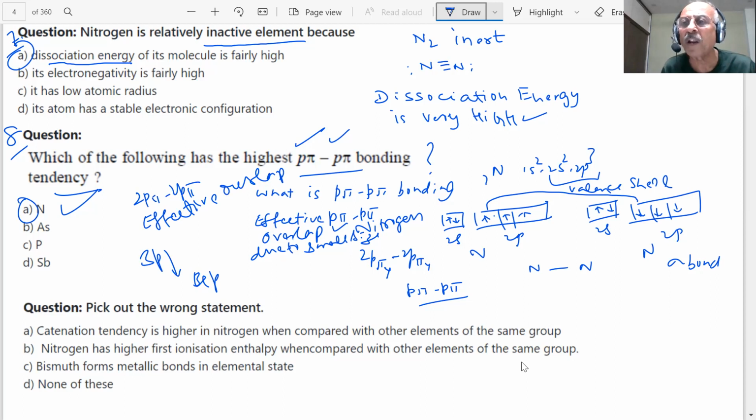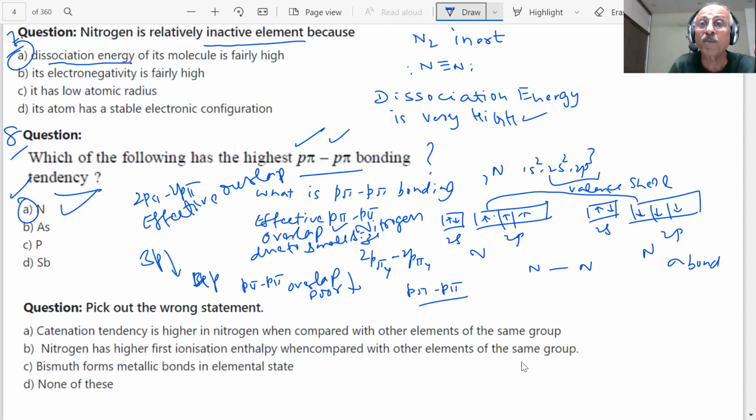They are more diffused and larger in size, student, then the overlap is poor. Here, p pi overlap will become poor, student, with increase in n value. 4p, 5p, what will happen? That will become poorer. So the maximum and the best p pi p bonding takes place in nitrogen due to its small size. Important question, student.